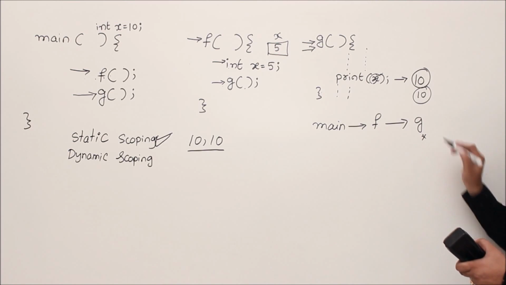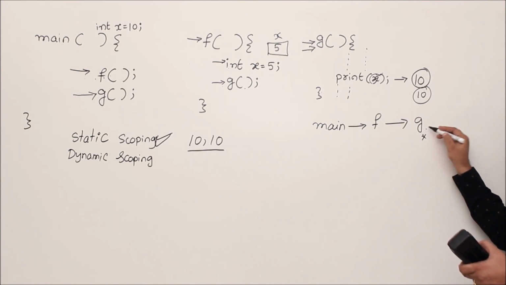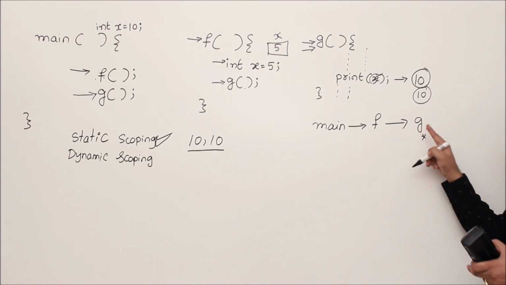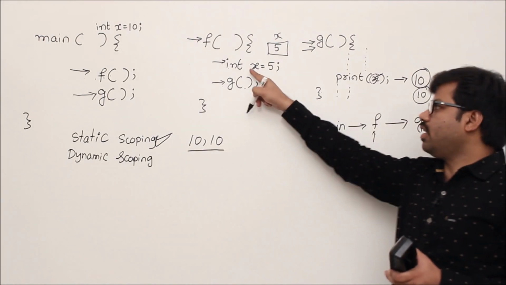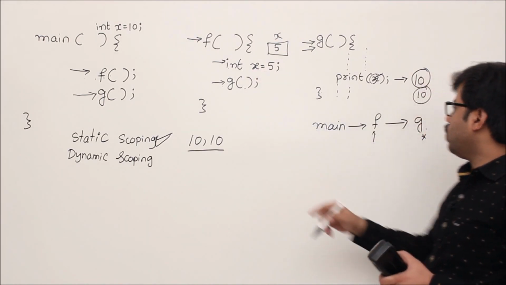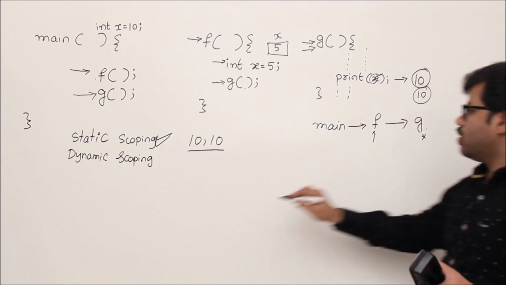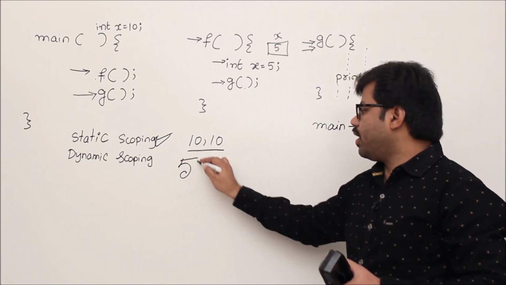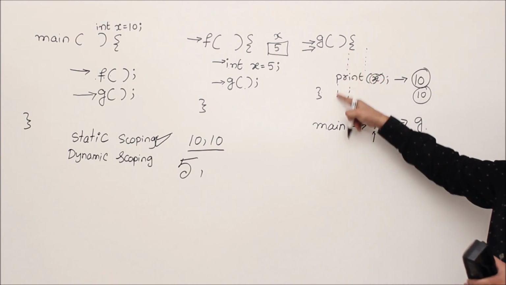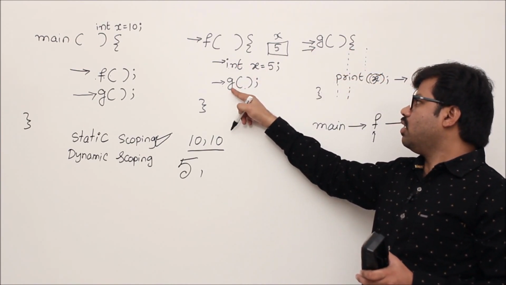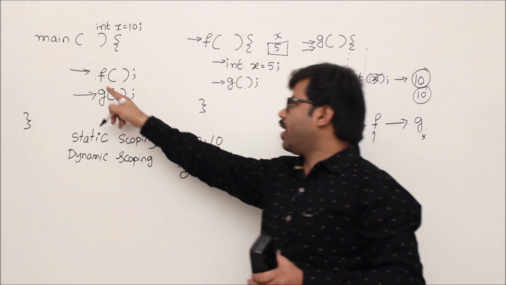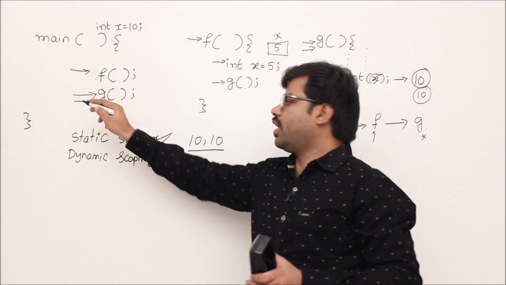Whenever you get a problem in G, we try to resolve it through the calling sequence. If you don't get variable X in G, go to F. Is there anything like that? Yes. That's why X equal to 5 will be printed. So in dynamic scoping, 5 will be printed the first time. Then G will be terminated. Then control comes here. Then F will be over. Then we'll go back to this one and we come back again.